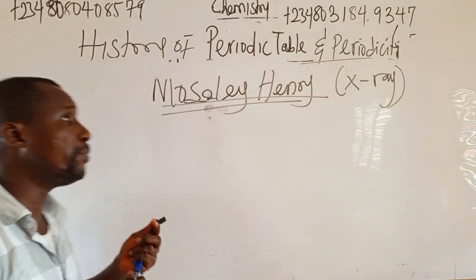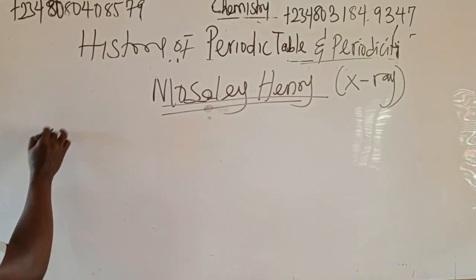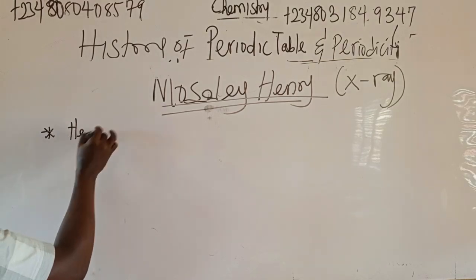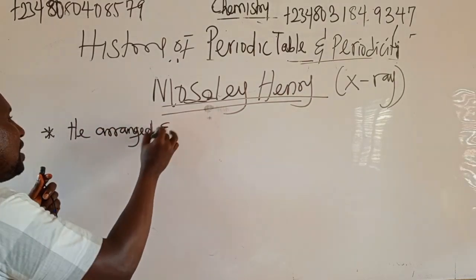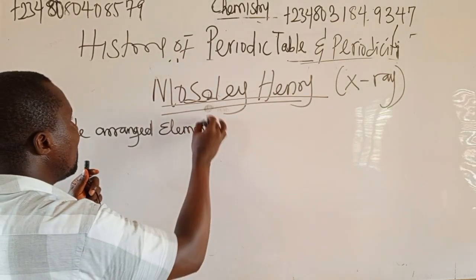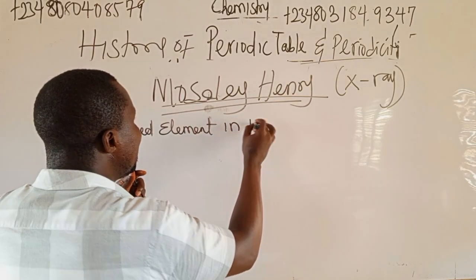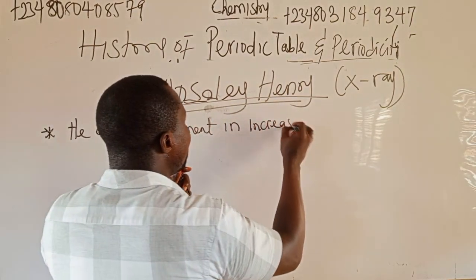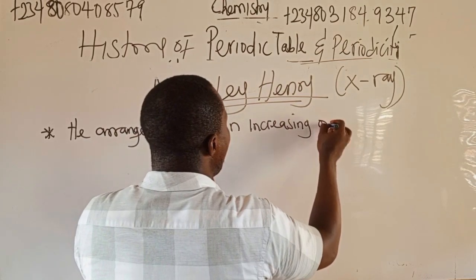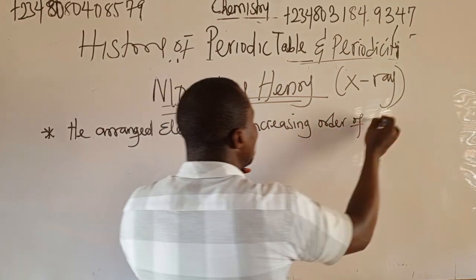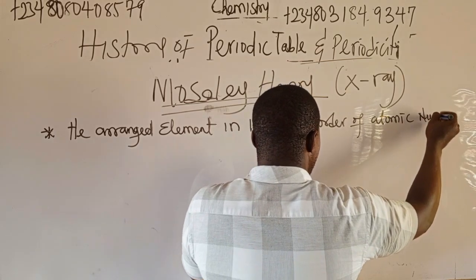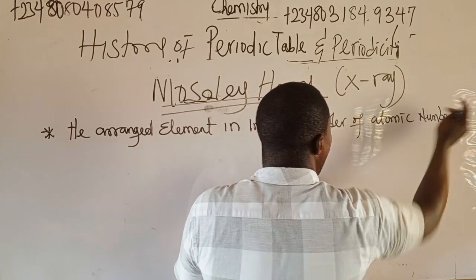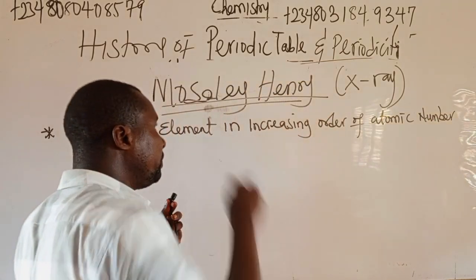In his periodic table, he arranged elements in increasing order of atomic number.